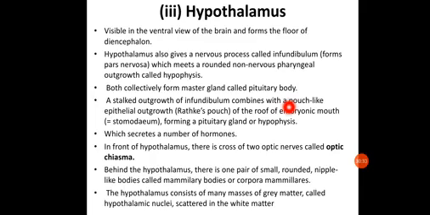It also gives a nervous process called the infundibulum, which forms the pars nervosa. We will discuss their function. This infundibulum meets a rounded non-nervous pharyngeal outgrowth called the hypophysis.